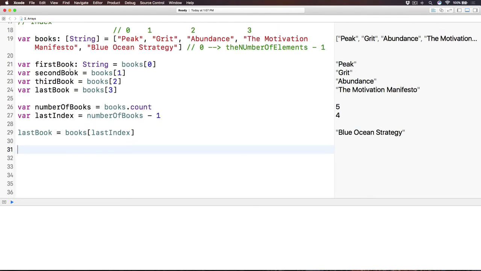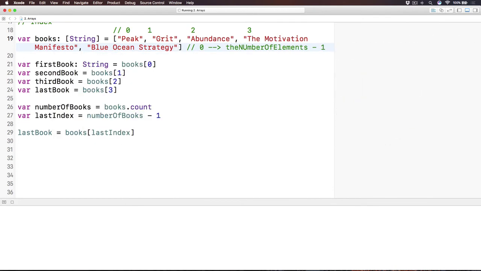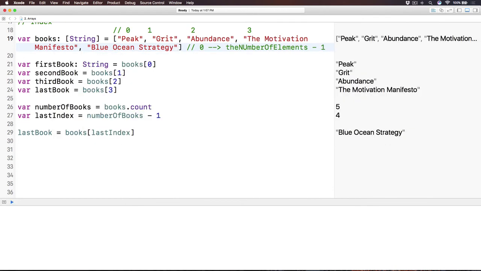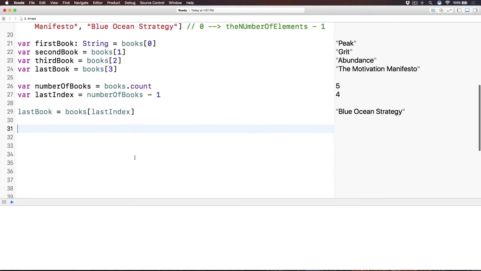So now here we have the books, and in order to add another element, we would have to type something in here. That is not usually the way we do it, because in programming it has to be very dynamic. If you have a to-do list and the user enters some text, some to-do, then you have to insert that to-do into the list of to-dos. So how can we do that?